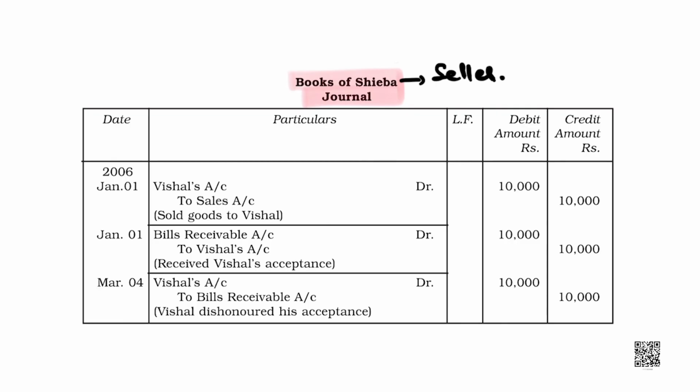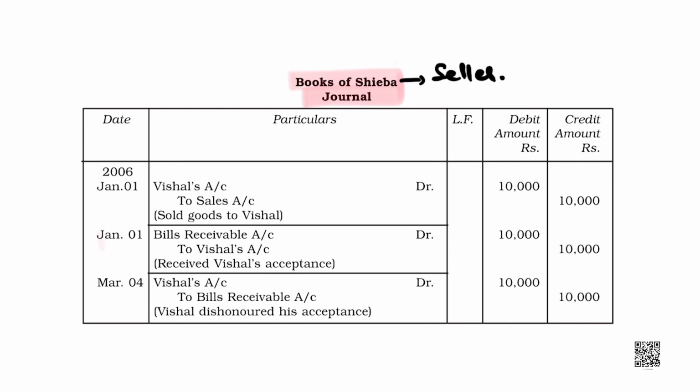Right? And on maturity, the bill is dishonored. On maturity. That means 2 months and 3 days. The bill was written on 1st of January, January gone, February gone, March. 1st of March is the date, but plus 3 days means 4th of March. It is the date of maturity. On this date, the bill is dishonored.